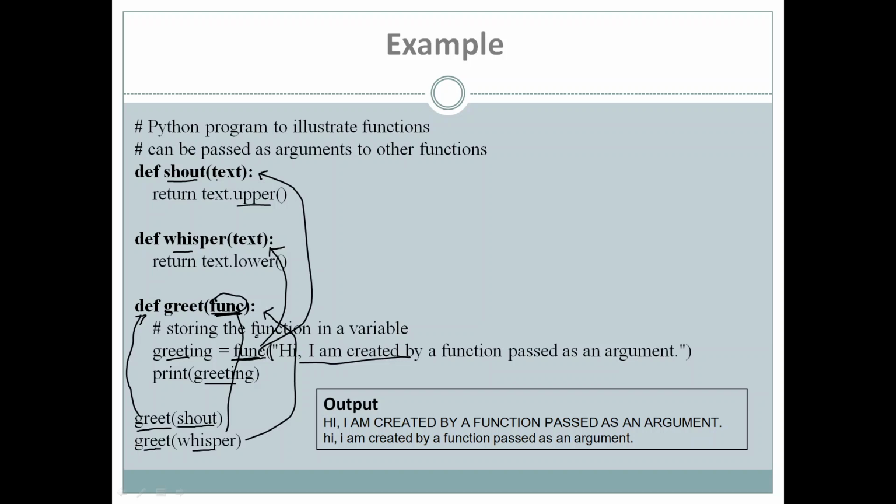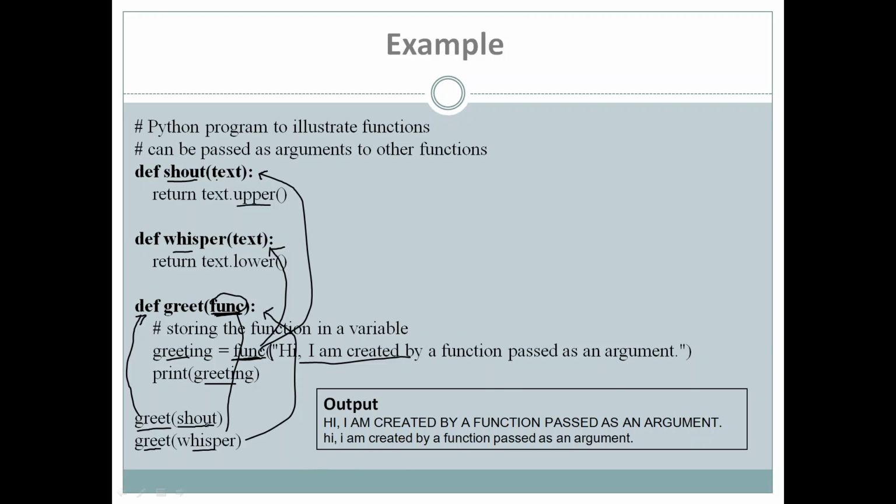So at the end, when we execute this program, we will get output, that is, in the first case it is printing, hi, I am created by a function passed as an argument. So this line is printed in uppercase by calling shout, and the second time when we call greet by passing whisper, then it will display, hi, I am created by a function passed as an argument, in lowercase letters.